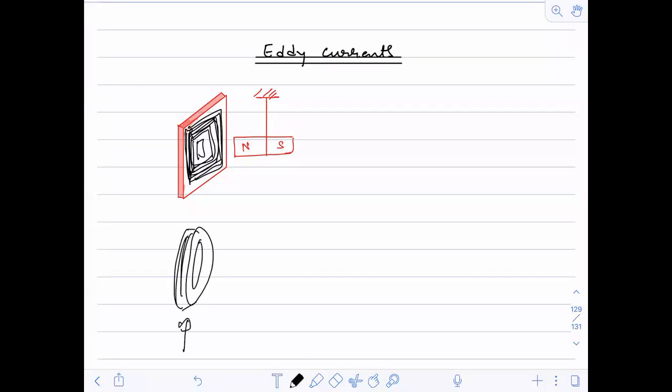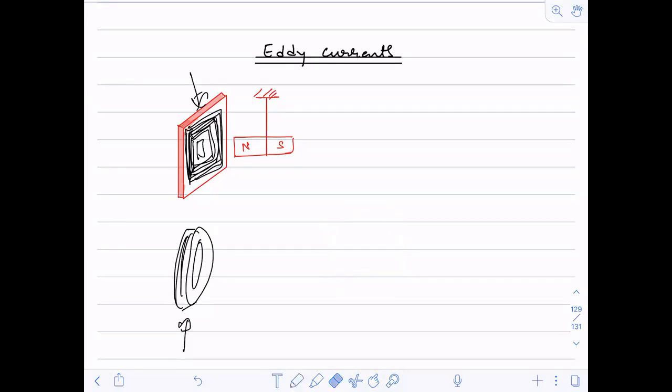In this case, you had a particular path, because see here, if there is a coil, there is a path for it. There is a definite path for the current to move. It cannot move everywhere because in between we have no conductor. But in this case, everywhere the conductor is there, in the sheet. So the current will be induced such that it follows the least resistive path.